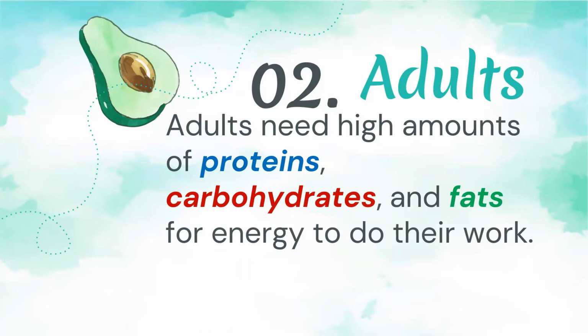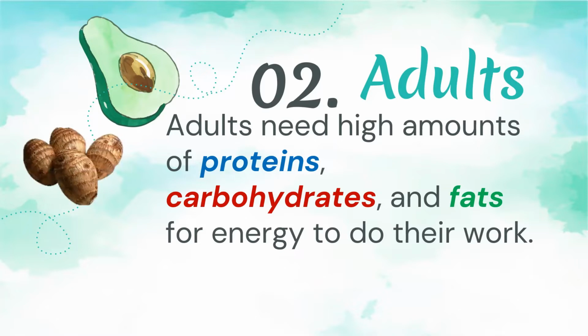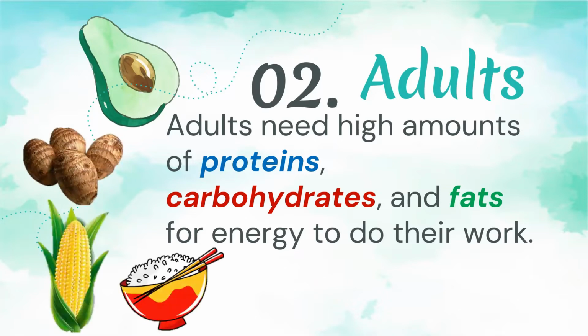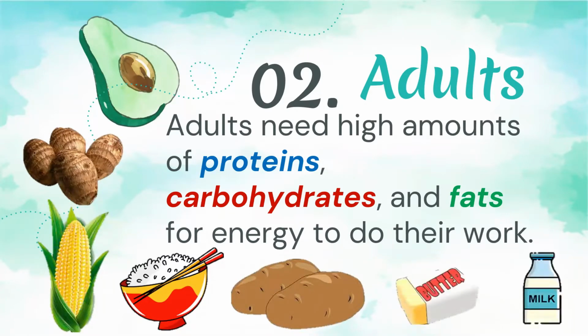For adults, they need high amounts of proteins, carbohydrates, and fats for energy to do their work. So what are the foods that are rich in carbohydrates? We have taro, corn, rice, potatoes, and many more. What about fats? What are the foods that are rich in fats? We have butter, milk, and many more foods.